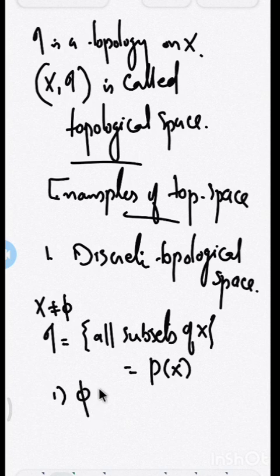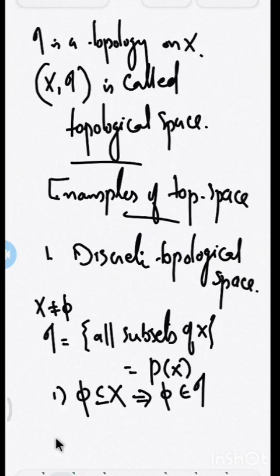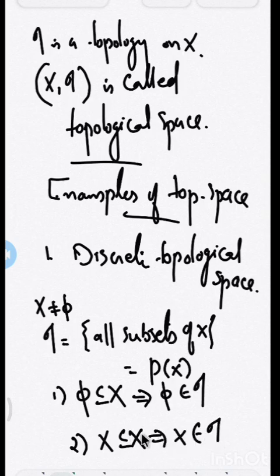We know that the empty set is a subset of every set. Therefore the empty set is a subset of X. When it is a subset of X, tau is a collection that contains all the subsets of X. Therefore the empty set belongs to tau. And what is the second one? We know that every set is a subset of itself. Therefore X is a subset of X implies X also belongs to tau.